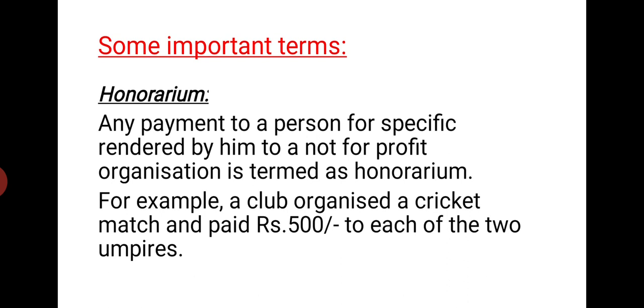For example, suppose a club organized a cricket match and an amount of rupees 500 is paid to the umpires. This amount is not salary, but this amount is termed as fees, and this fees is also called honorarium. So honorarium is one kind of expense for the non-trading organization, and it will come in the expenditure side of the income and expenditure account and payment side of the receipts and payment account.